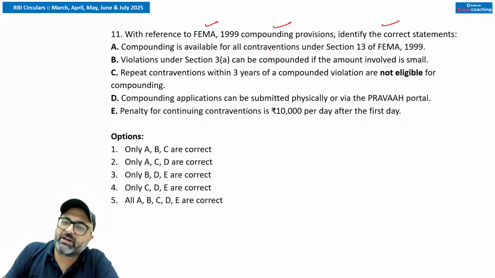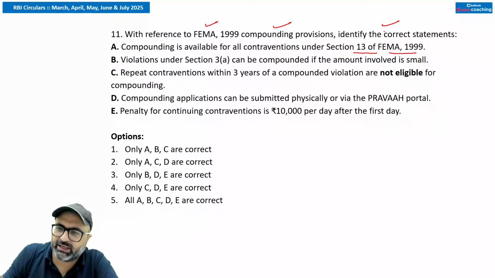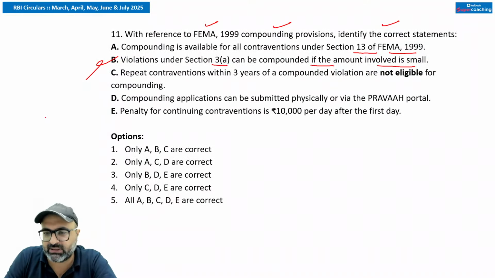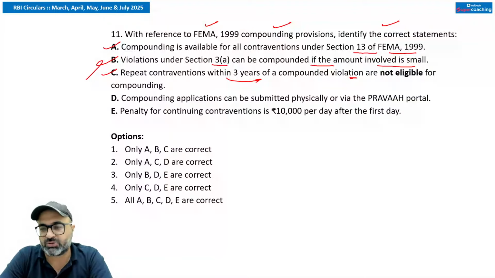Compounding is available for all contraventions under section 13 of Foreign Exchange Management Act 1999. Yes sir, that is true. Under section 13 except section 3A. So the violation under section 3A can be compounded if amount involved is small. Sir, जो आपका section 3A है उसको कभी भी compounding में involve नहीं किया जाता. Remember that. Repeat contravention within 3 years of a compounded violation are not eligible for compounding. बिल्कुल सही है. 3 सालों के अंदर दोबारा contravention होगा तो उसकी compounding नहीं हो सकती.